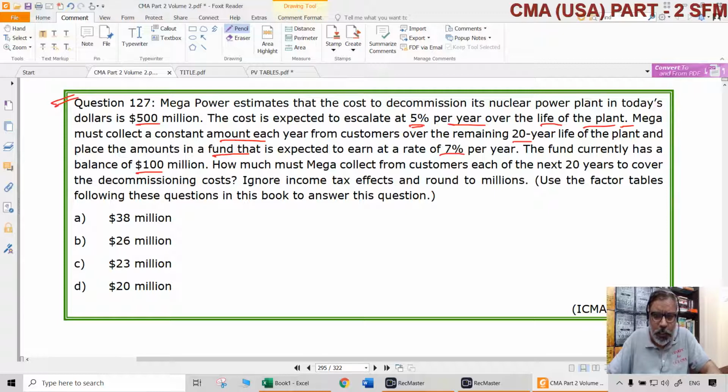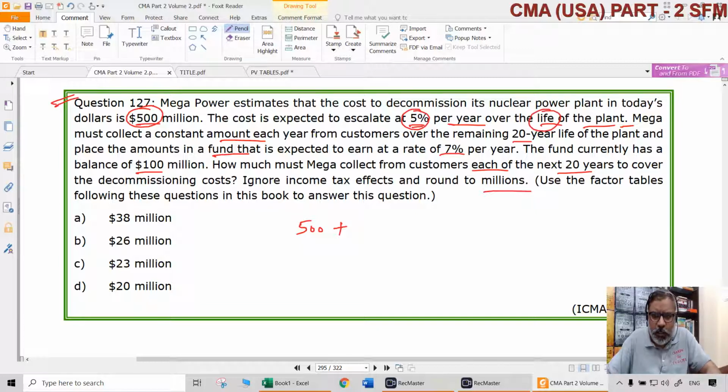How much must Mega collect from customers each of the next 20 years to cover the decommissioning costs? Ignore the income tax effects and round to millions, and we can use the tables here. So first of all, in today's dollars, $500 million is the cost of decommissioning a plant, and it will increase 5% per year, compounding each year over the life of the project.